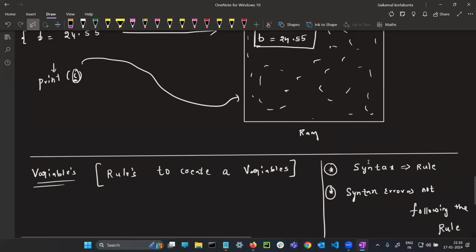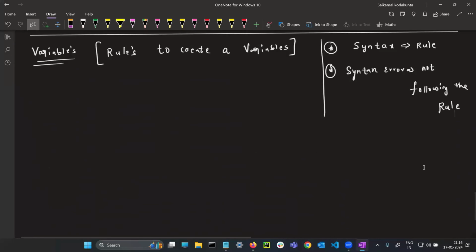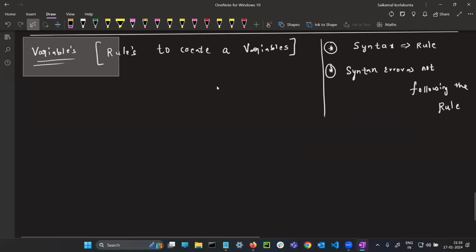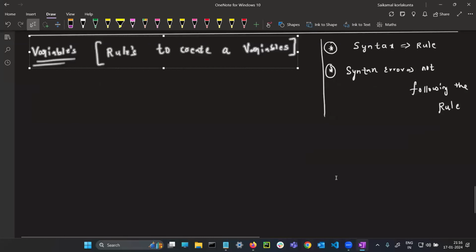So for variables, there are some rules that you need to follow. If you don't follow them, you will get an error. You can say, come on sir, I won't follow the rules. But this is not a traffic police officer. It's software. It won't agree. It will throw the error immediately. So guys, is this enough? Should I tell the rules also? It's your wish. So you can tell us the rules.